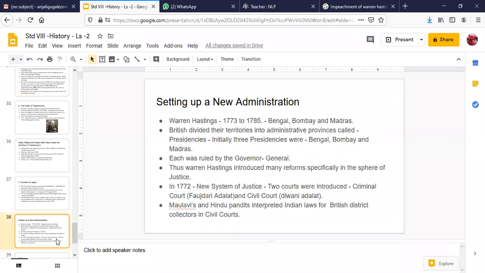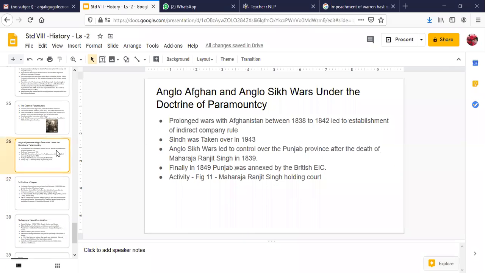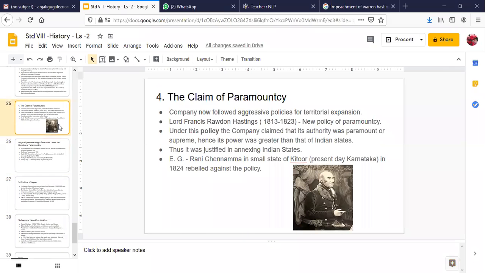Now we'll quickly come to the next policy, the doctrine of paramountcy. As I was explaining in the previous class, according to Lord Francis Rawdon Hastings, the new policy of paramountcy was that the company claimed its authority was supreme, and hence its power was greater than that of the Indian states and rulers.